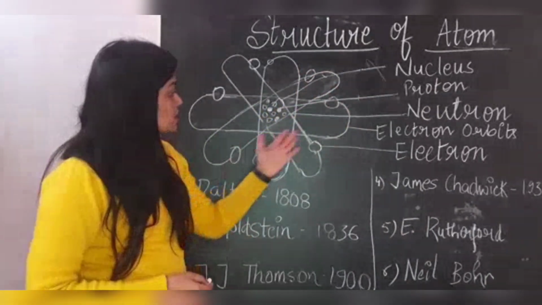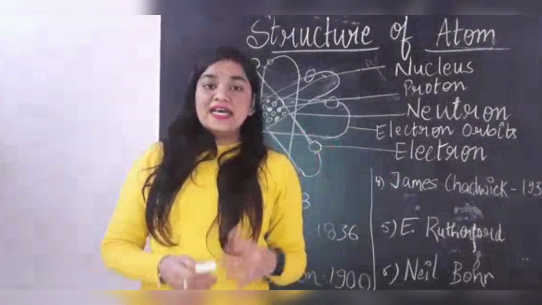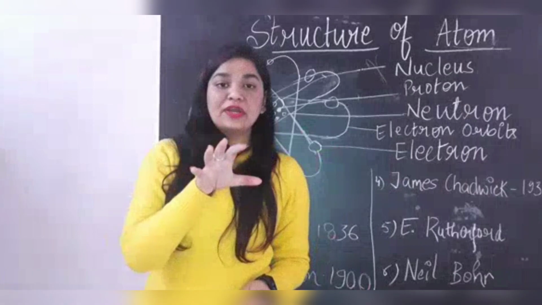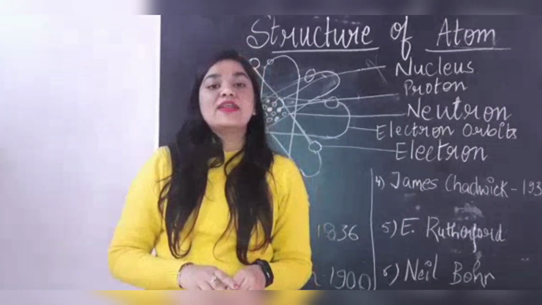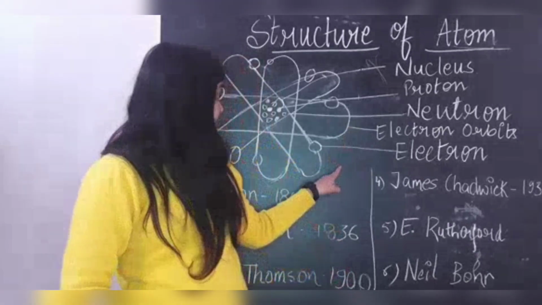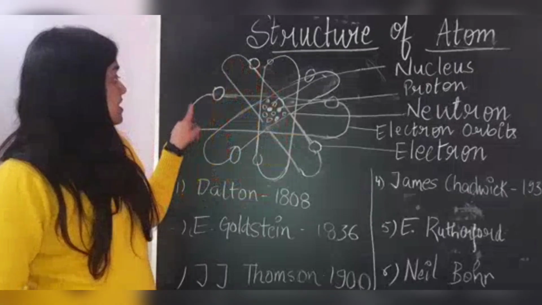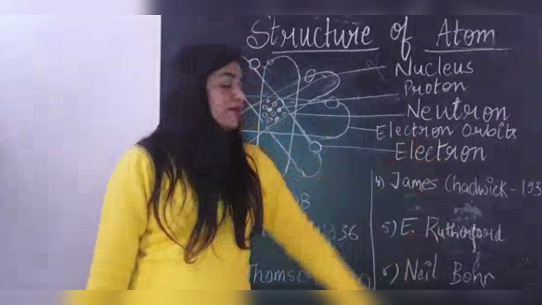Now moving towards electrons. Taking an example of solar system. As we know that sun is the central part and all the 9 planets revolve around the sun. Similarly, electrons revolve around the nucleus in a circular path known as electron orbits.